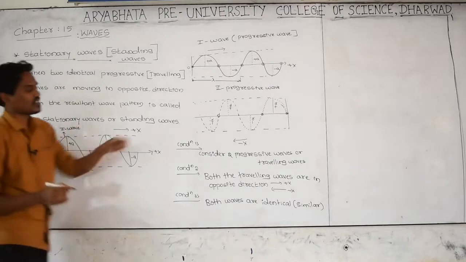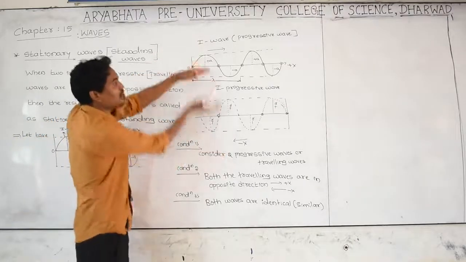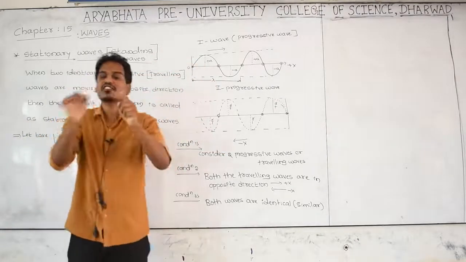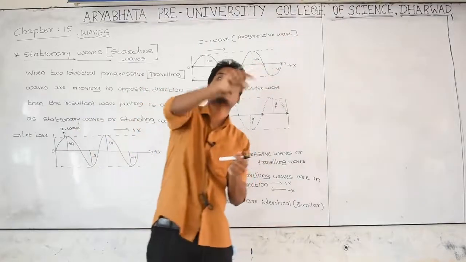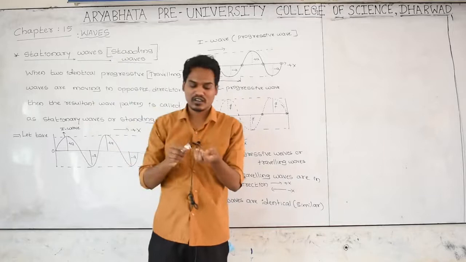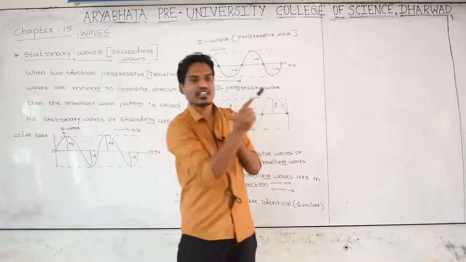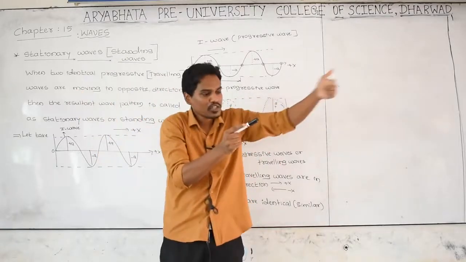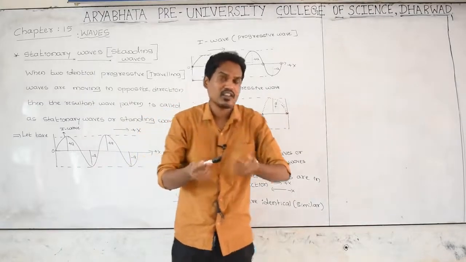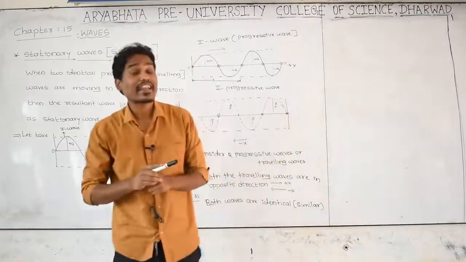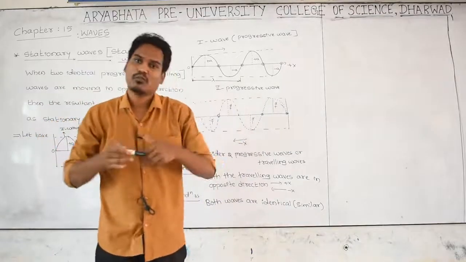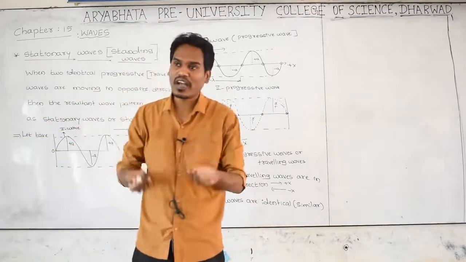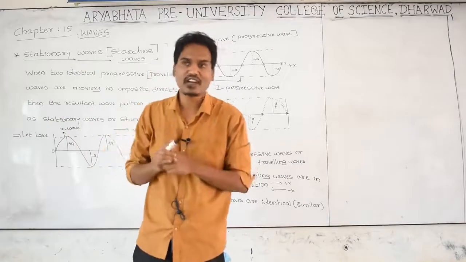And consider the second traveling wave. One wave is moving in this direction, another wave is coming exactly opposite to that one. What will happen when two identical traveling waves come exactly in opposite directions? Both the waves will merge or combine or superpose. You know that very well.